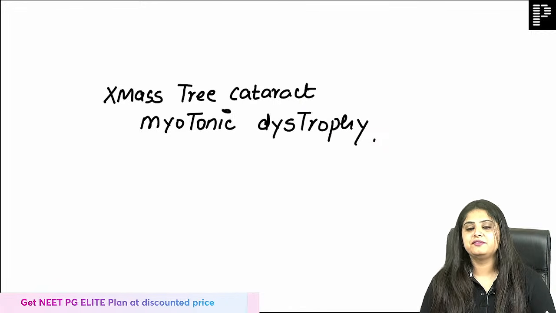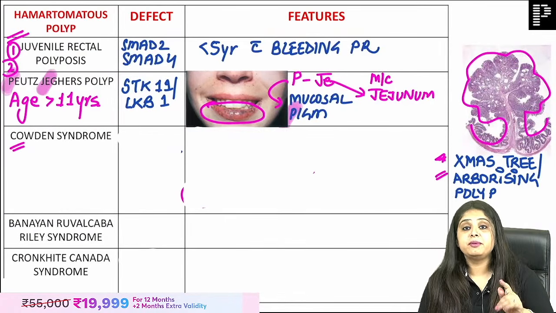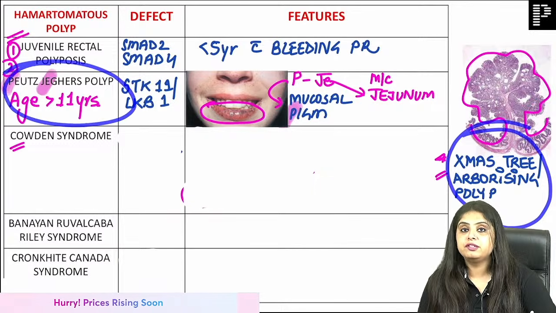Why have I written it such a weird way? Because you will now tell me everything. अभी नहीं, after 5 minutes you will tell me everything about myotonic dystrophy. But before that, very good. Christmas tree polyps are going to be seen in Peutz Jeghers syndrome.